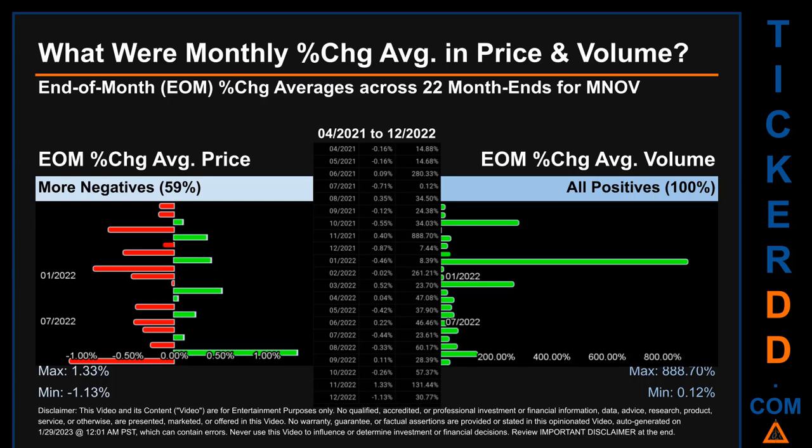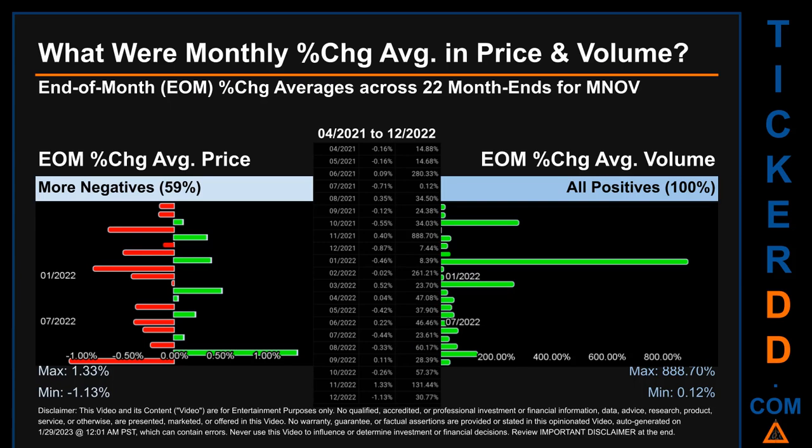From 04/2021 to 12/2020, out of 22 month ends, 13 had a negative percentage change in average price. Meaning 59% of month ends saw a negative percentage change in average price. In terms of volume, 22 out of 22 month ends had a positive percentage change. That is 100% of month ends saw a positive percentage change in average volume.